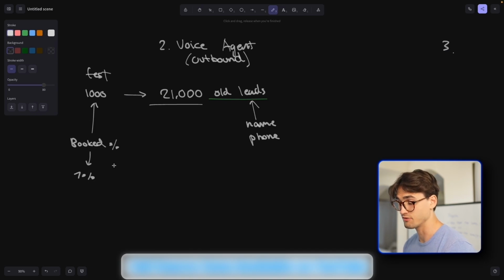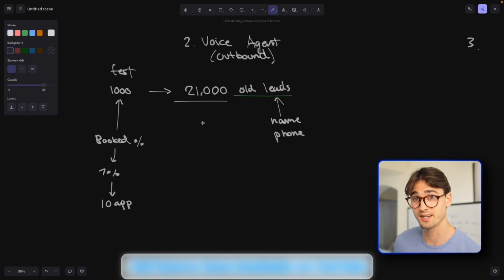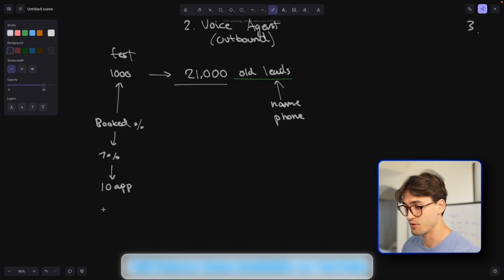So from 1,000, if we book in 1%, that's going to be 10 appointments. Again, we're still getting paid $40 per appointment on average if that's the package we push. So 10 times 40, that would be $400 that we would make from 1,000 leads, right? We would probably end up spending maybe $100, so we'll probably profit around $300.